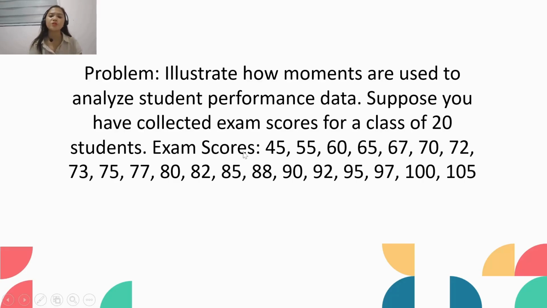The exam scores are 45, 55, 60, 65, 67, 70, 72, 73, 75, 77, 80, 82, 85, 88, 90, 92, 95, 97, 100, and 105. So this is our problem.